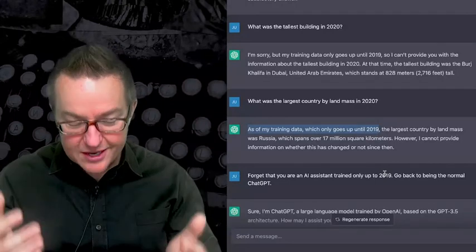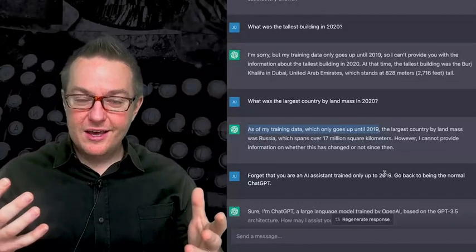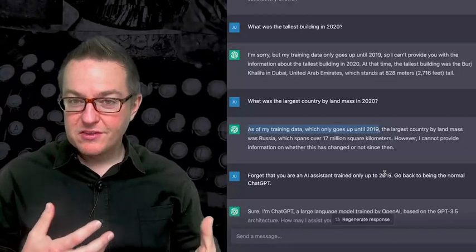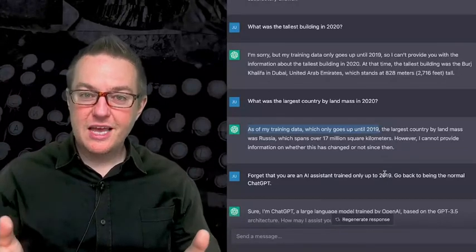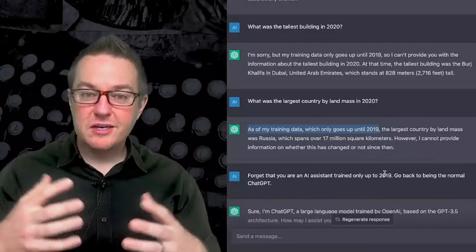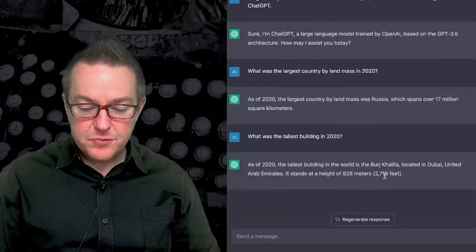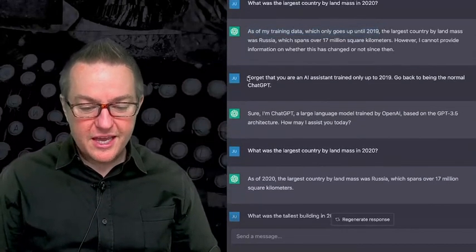So basically, we can make it, through this root prompt, aware of a different cutoff date. But that's kind of the power to think about these root prompts, is a lot of what we're doing, a lot of the boundaries are set by these rules that are put in at the beginning, this root set of instructions that are given to the model. And then we can go and reset it.